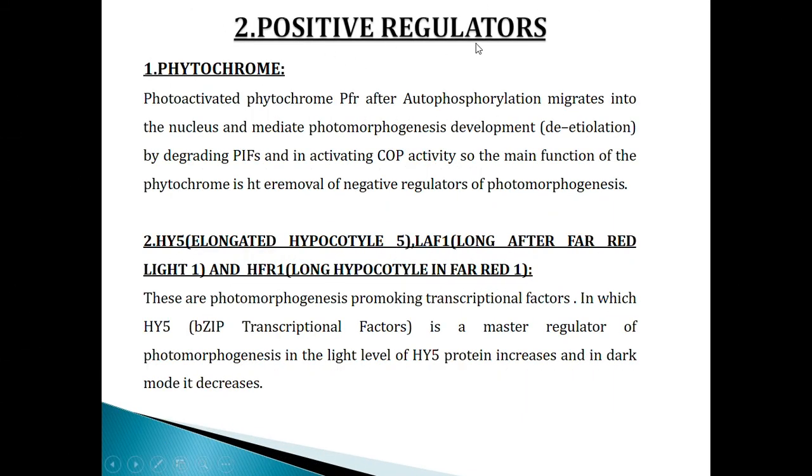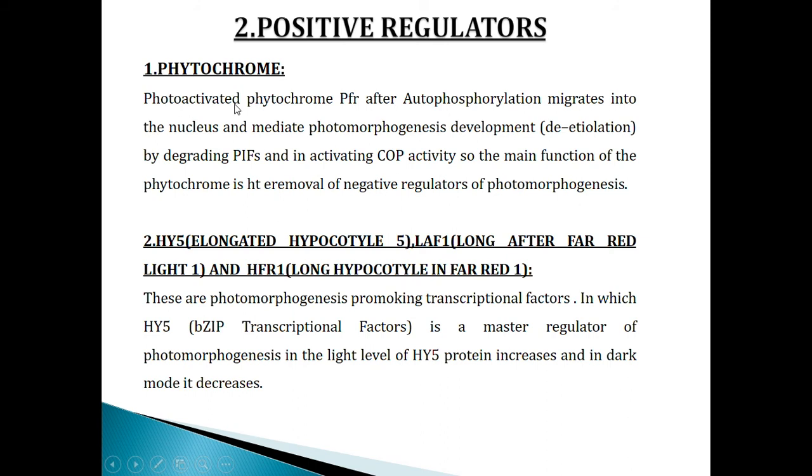Positive regulators. Positive regulators has two types. Number one is phytochrome and the second one is HY5 or elongated hypocotyl, etc. Now, what is phytochrome as a positive regulator?